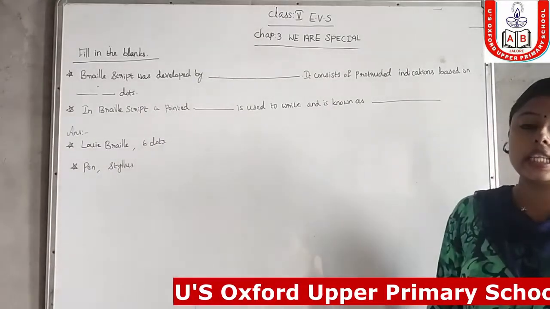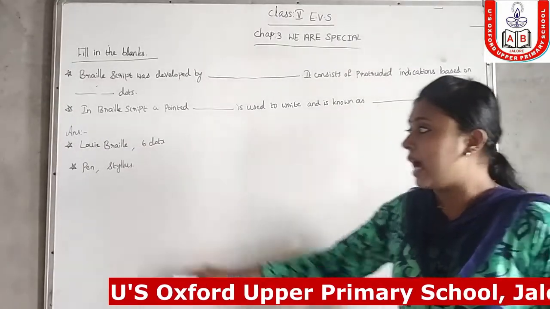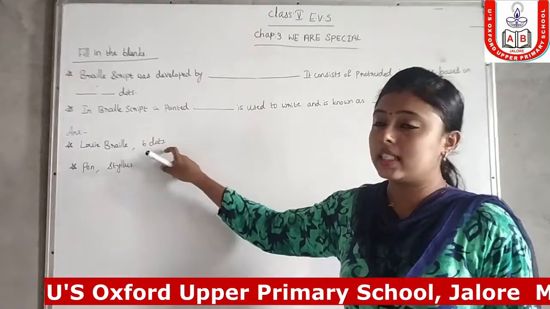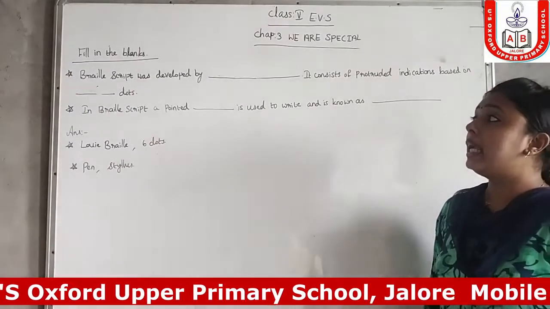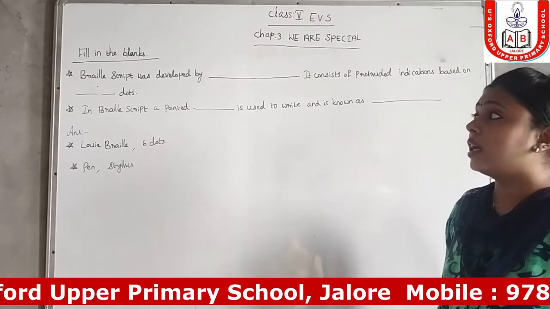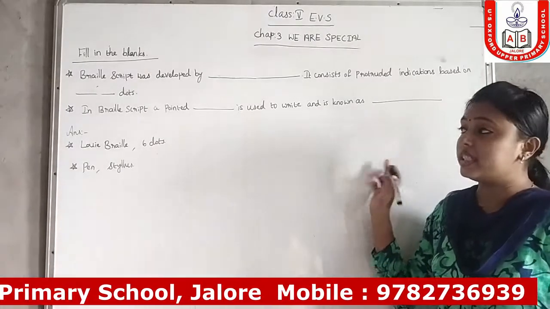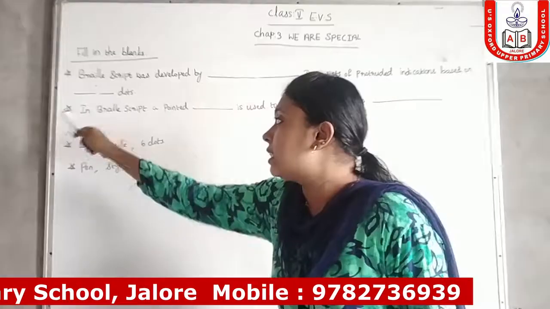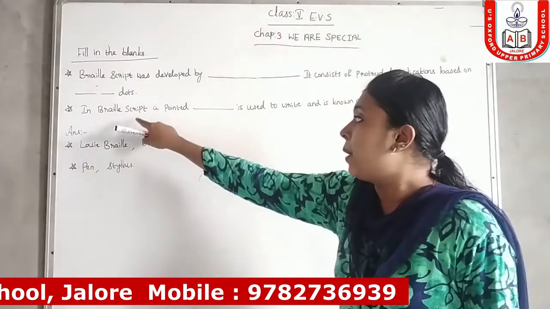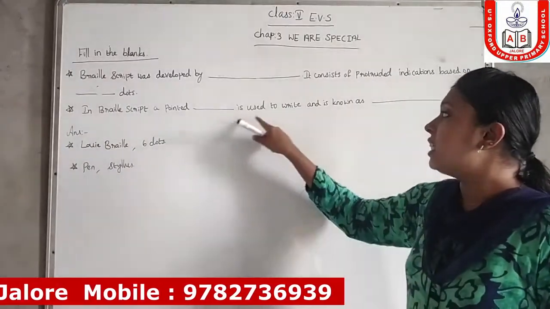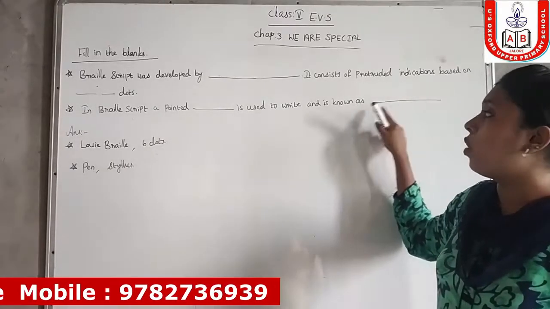How many dots are there in Braille script? Answer: 6 dots. So Louis Braille developed Braille script and it consists of 6 dots. Next, second one. In Braille script, a pointed dash is used to write and is known as dash.